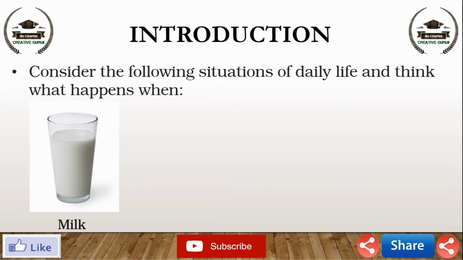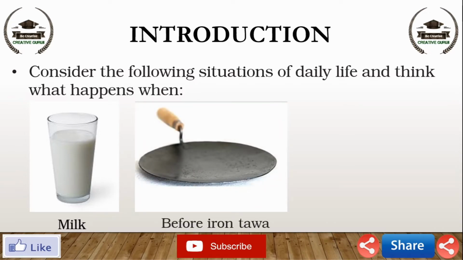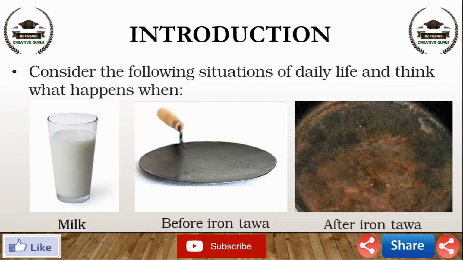Think about the next situation. What happens when an iron tawa, pan or nail is left exposed to humid atmosphere? Answer is, when iron items like tawa, pan or nails are left exposed to humid atmosphere, you can find a reddish brown coating on them. In all these situations, the nature of the initial substance has somewhat changed, like milk and iron items. We have already learned about physical and chemical changes of matter in our previous classes. Whenever a chemical change occurs, we can say that a chemical reaction has taken place.